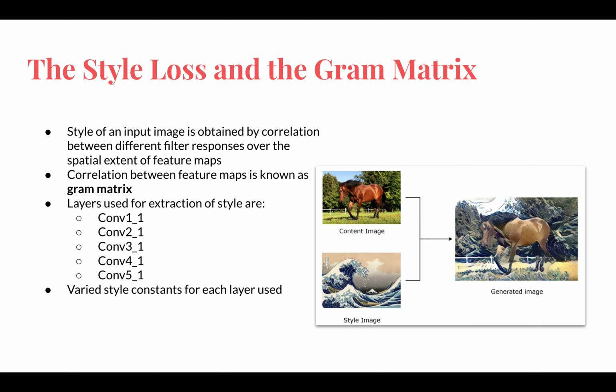For style, we use lower layers. We can always experiment with these layers, but for our implementation, we've gone with the ones that were suggested in the paper. Here's an example on the right where we combine content and style of two different images to produce something new.